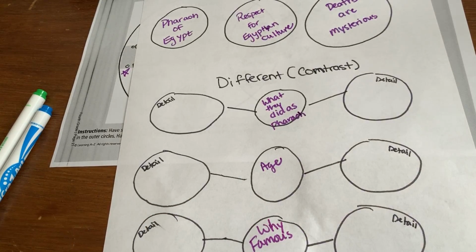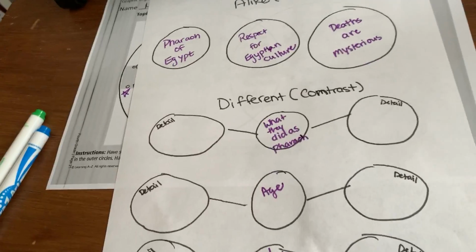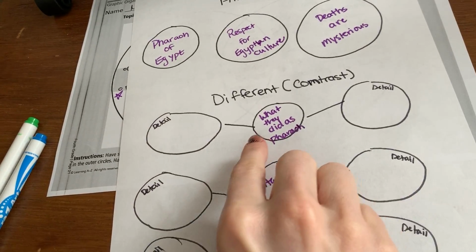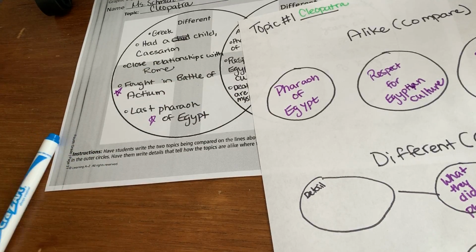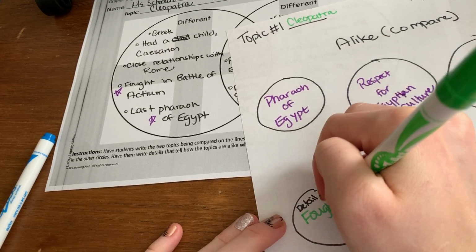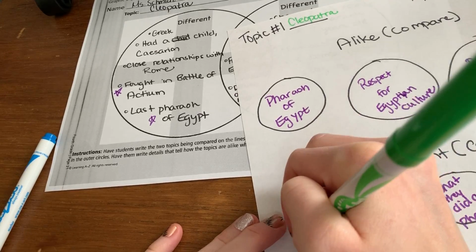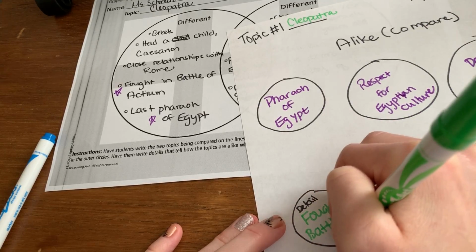Okay, so now I need a detail to support. Oops, sorry. Now I need a detail for both of those. So what they did as pharaoh. So Cleopatra fought in Battle of Actium.